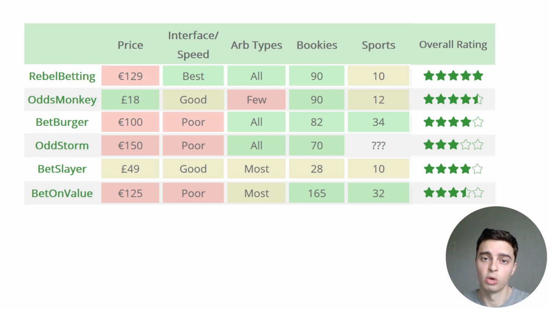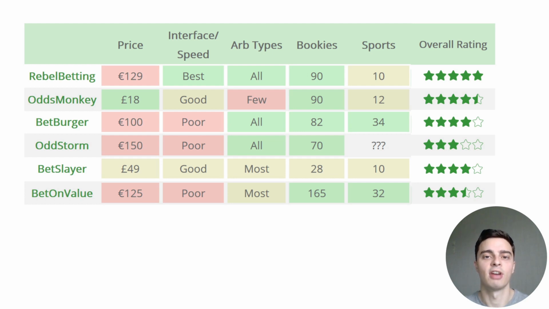Considering all of this, what do I recommend? Well, RebelBetting is simply the best arbitrage betting software out there. It's packed with features, has a fantastic user interface, and has plenty of arbs on offer at all times. It also has lots of defensive arbing features, which I think is really important if you want to prolong your career as a sports arbitrage bettor. However, it does come at €129 per month, which is quite expensive, so I only recommend it for those who have a starting capital of at least €2,000 and have at least 10 hours per week to invest in arbitrage betting. Otherwise, you'll find it difficult to make a profit with RebelBetting.